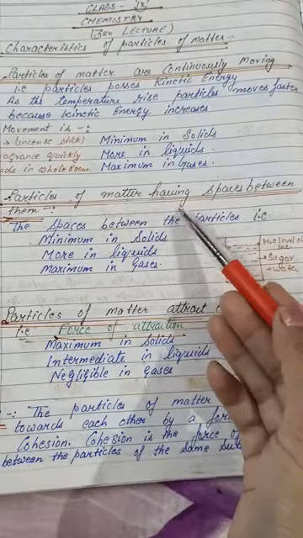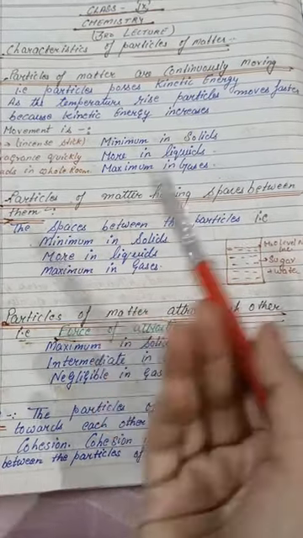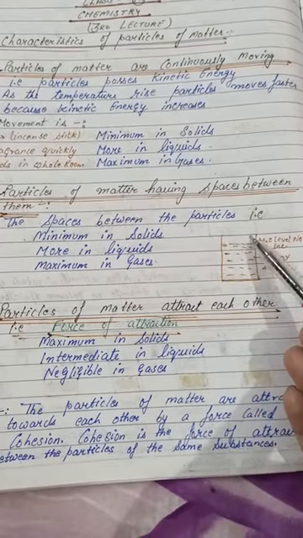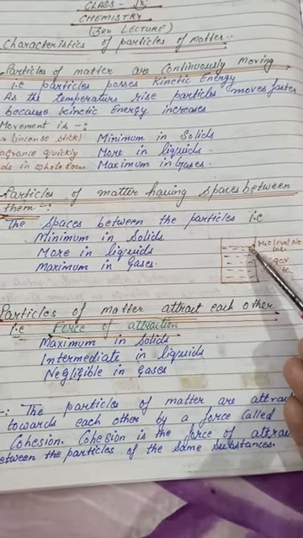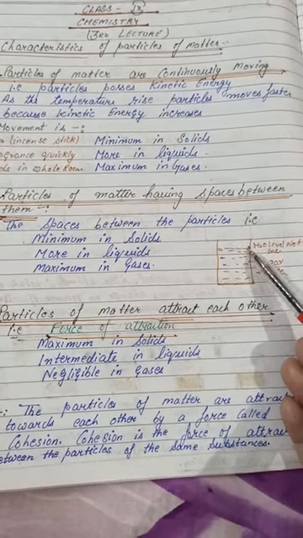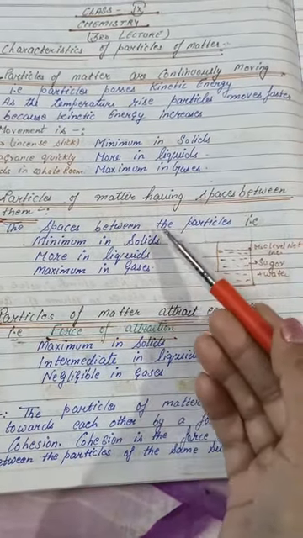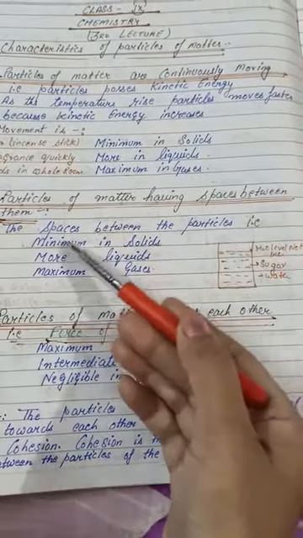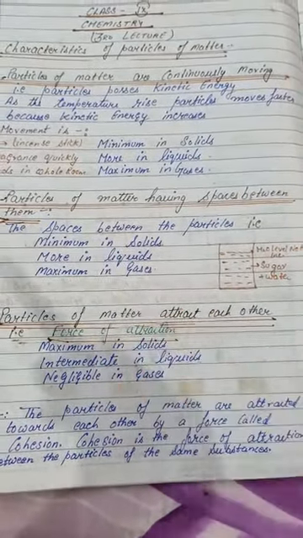Second characteristic: particles have spaces between them. We use the same example of water and sugar. There is no increase in the volume of the water when sugar is added. Why is it so? Because there are already spaces between the particles. Here, the space is minimum in solids, more in liquids, and maximum in gases.